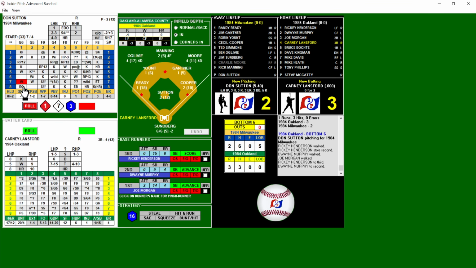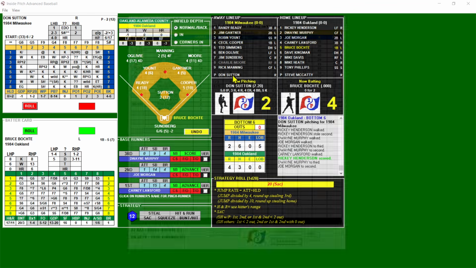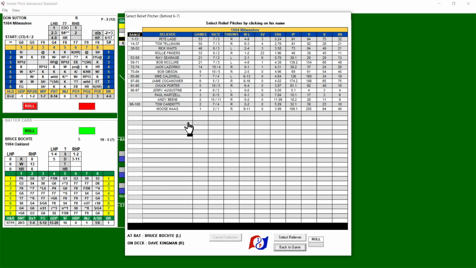And another walk. 4 straight walks, and that's going to be it for Sutton. It's now 4-2 Oakland. Lefty, righty, lefty coming up. Who do they got from the left side? Rick Waits is in the bullpen. They got Ray Searage. He did not pitch.